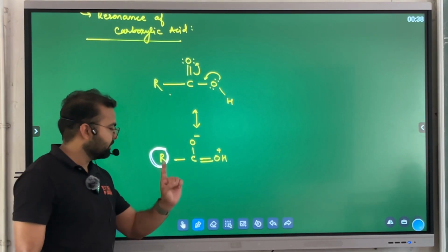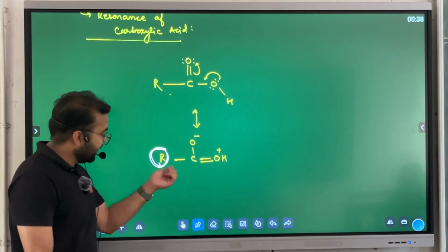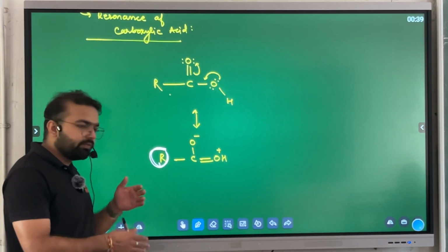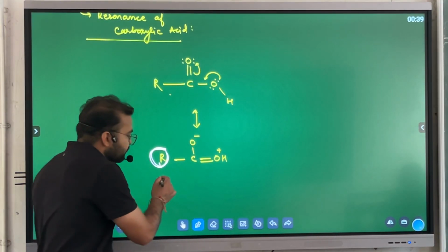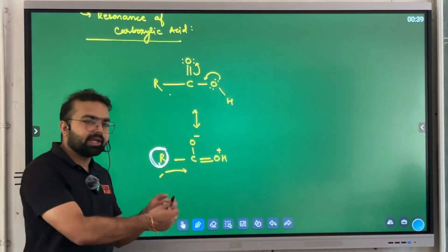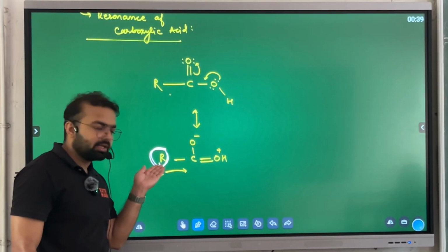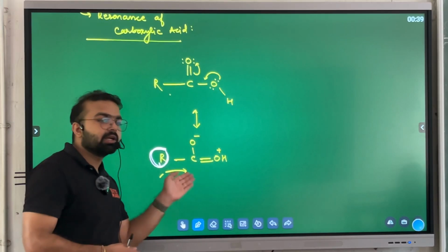Number one possibility is based on the group being an electron releasing group. If the releasing group is attached here, the flow of electrons will be toward the carbon. Since oxygen is electronegative, if the electron density increases here, oxygen will have more electrons in its cloud.